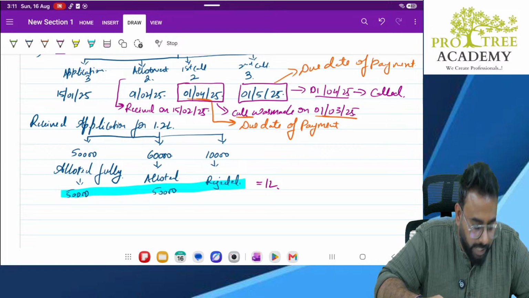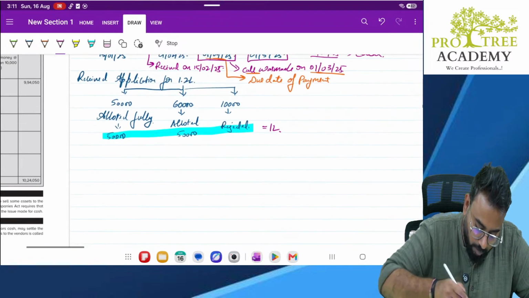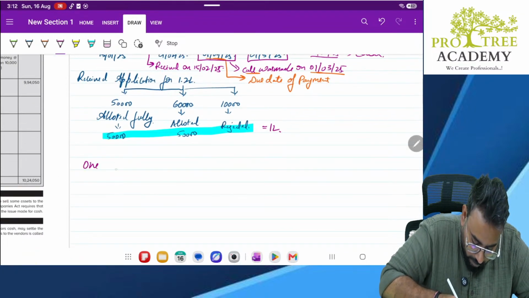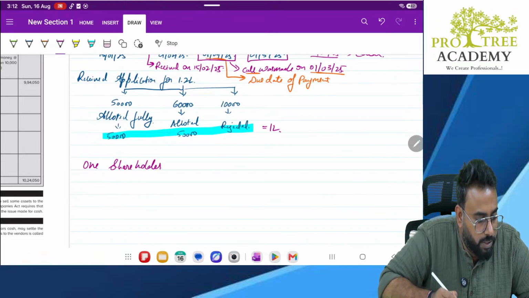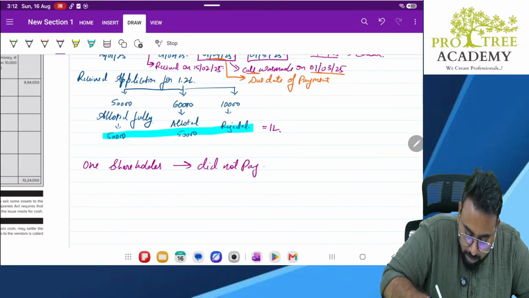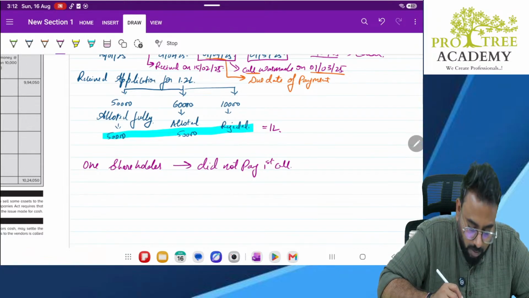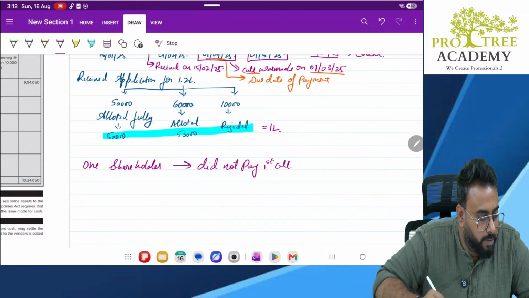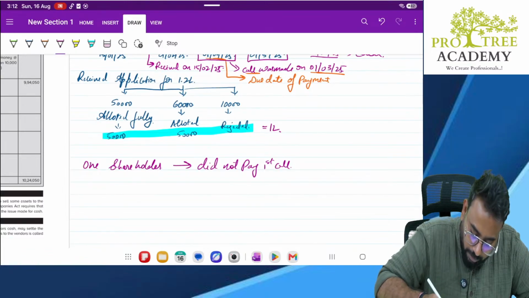Now, next they are giving further information. What is that information? One shareholder did not pay the first call. Then he paid it along with the final call.